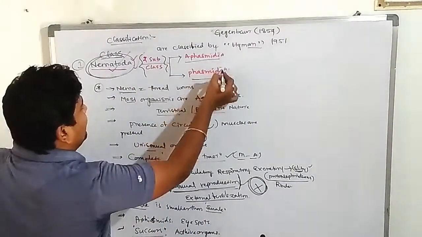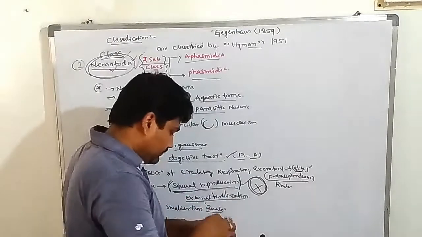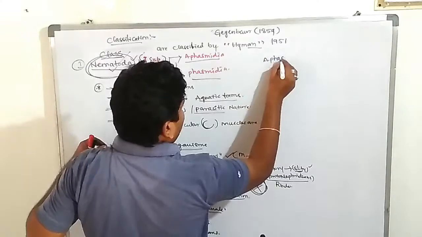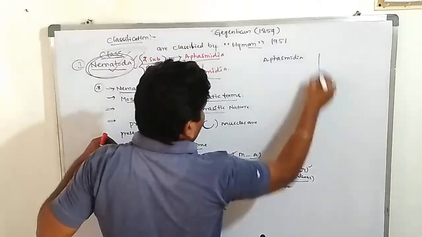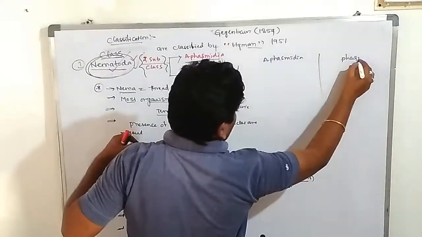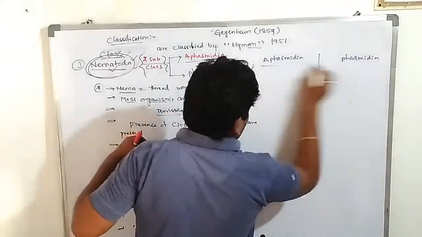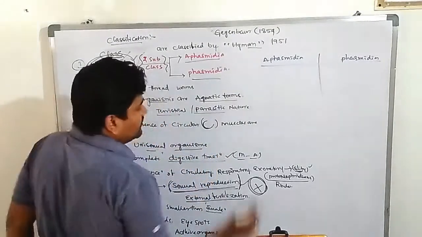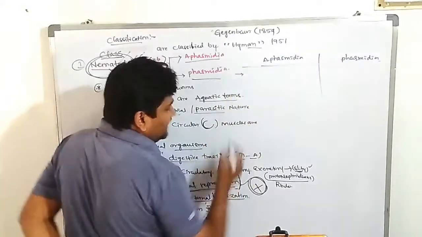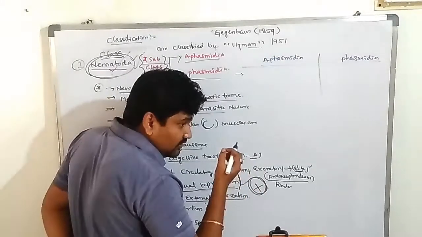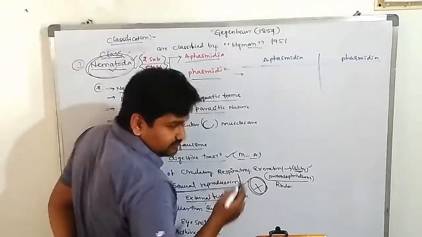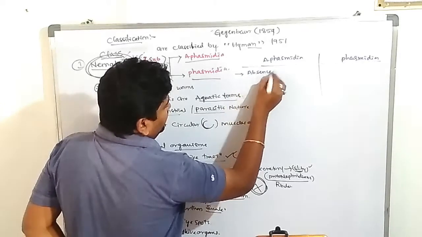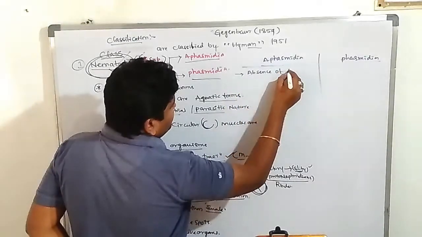Next, the classes Aphasmidia and Phasmidia. Only three characters are there. The Aphasmids are absence of sensory organs in the caudal region, the posterior region. Very important.